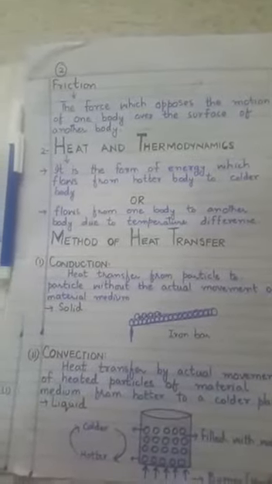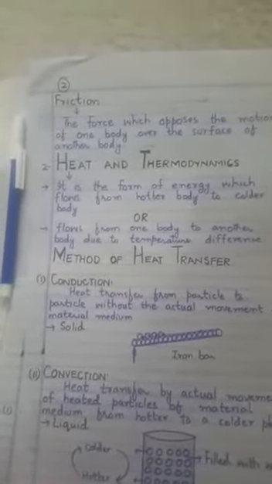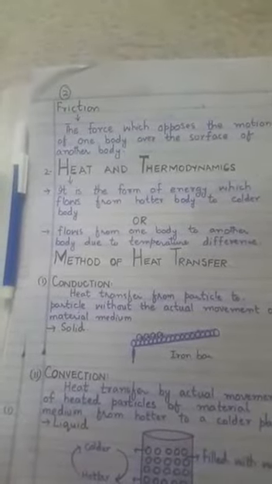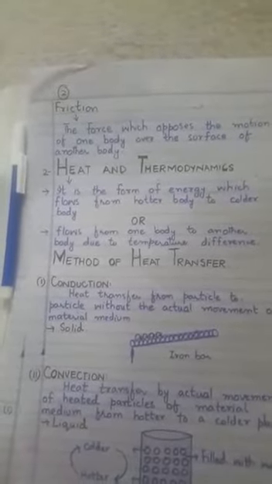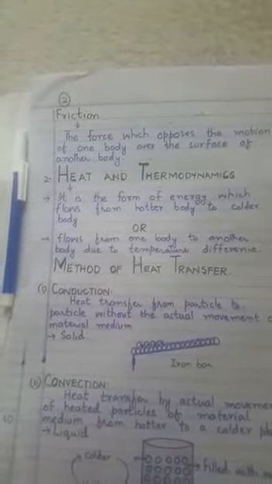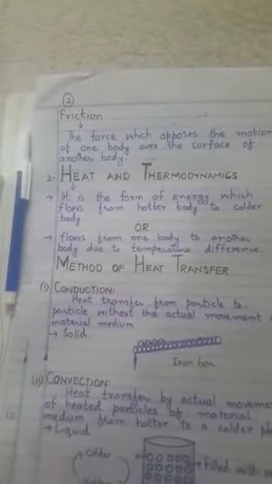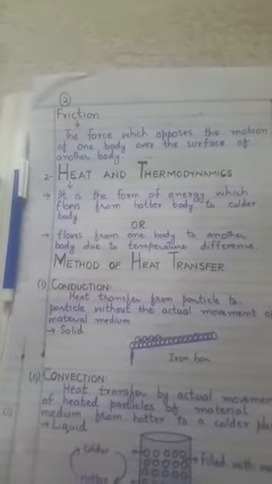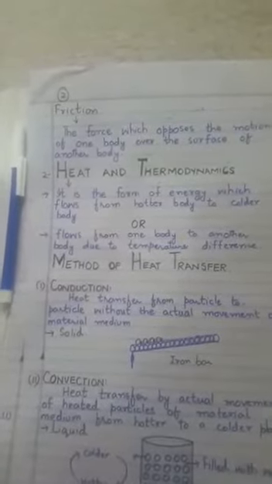The simple example is this: when we touch a hot teacup, why do we feel hot? Why does our hand get warm? Because heat energy transfers from the hotter body, the cup of tea, to the colder body, your hand. Your hand is a colder body as compared to the hot teacup. So it is the property of heat energy that it always flows from a hotter body to a colder body.